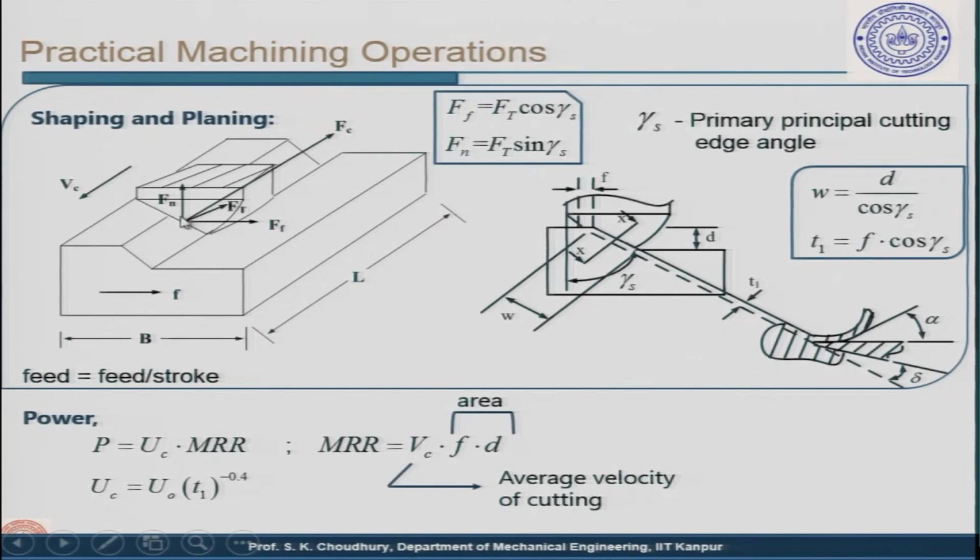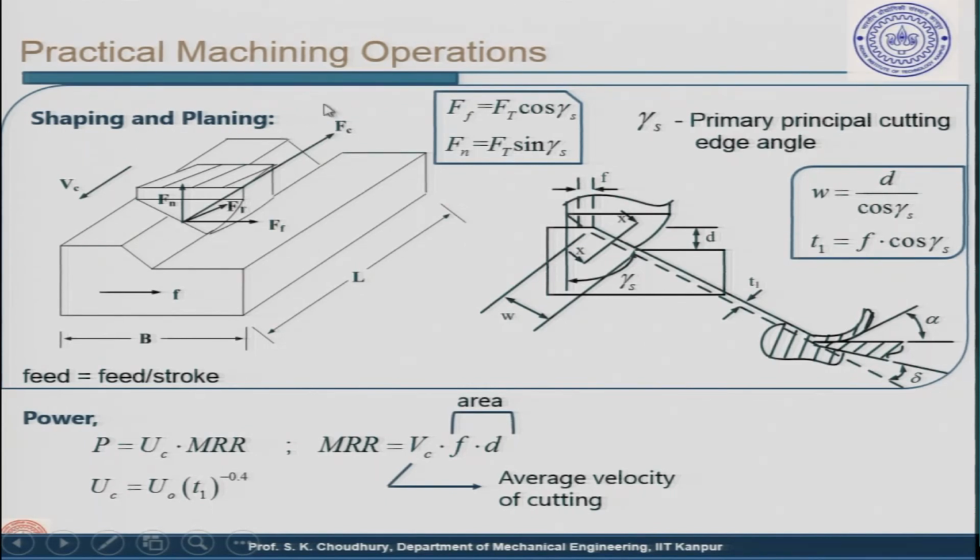Now, during the backward movement, the tool does not remove the material. Therefore, the tool moves backward at a higher speed, and there is a quick return mechanism for that. Quick return mechanism makes the tool move forward at a certain speed and move back at a higher speed. This quick return mechanism is different in the case of planing and shaping.